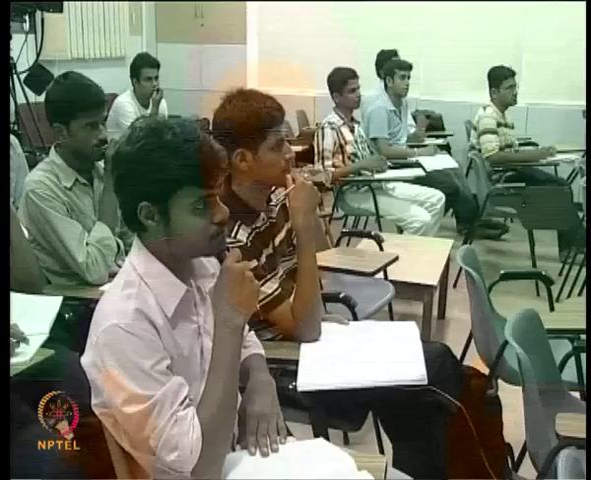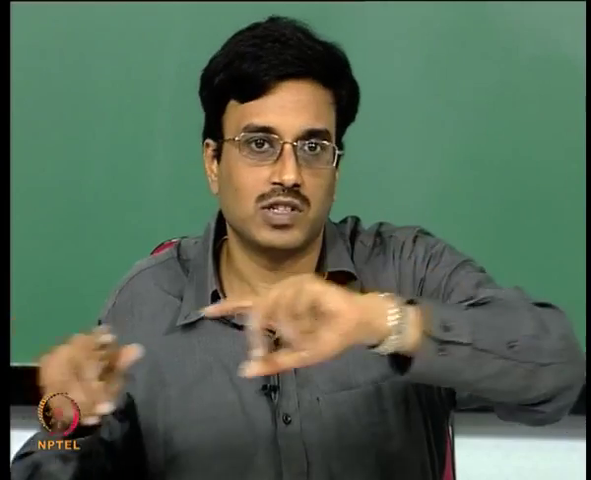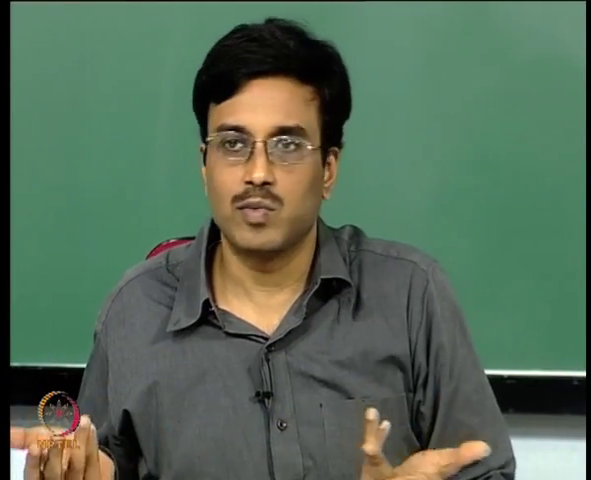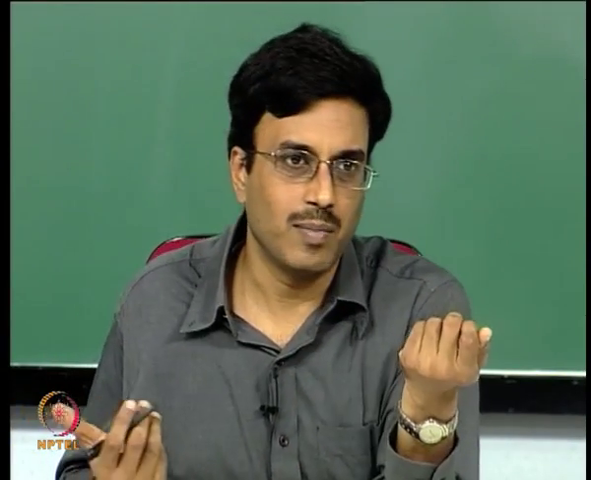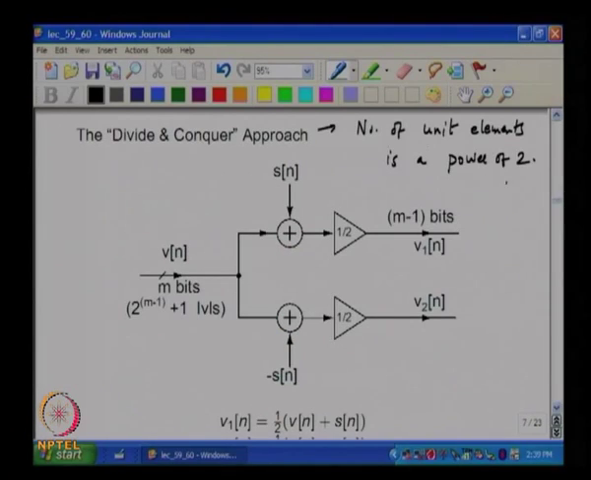Yeah, so you are taking something, dividing it into two simpler problems, and each of those becomes two simpler problems. So eventually the number of simplest possible DACs will all have to be a power of 2. Okay. So if you want to have an even number of unit elements, it follows that the main DAC must have a power of 2 plus 1 bits.